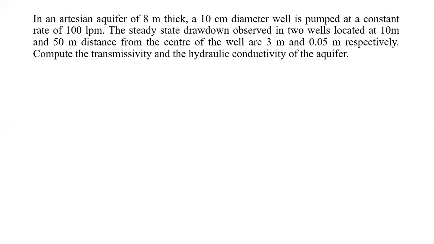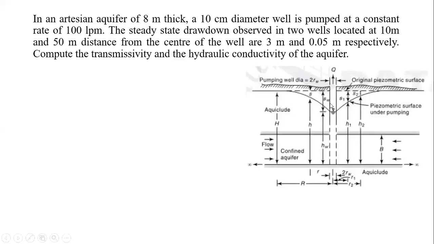Then the steady state drawdown observed in the two observation wells, means here they have given us two observation wells. Those are located at 10 meter and 50 meter, means R1 is 10 meter, R2 is 50 meter. Those drawdowns are 3 meter and 0.05 meter respectively. And they asked to calculate the capital T and the K. Okay, so we'll go for this one now.